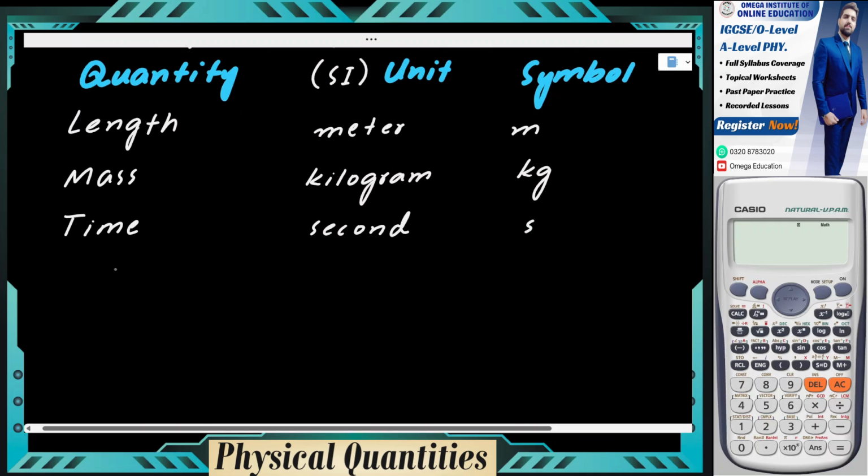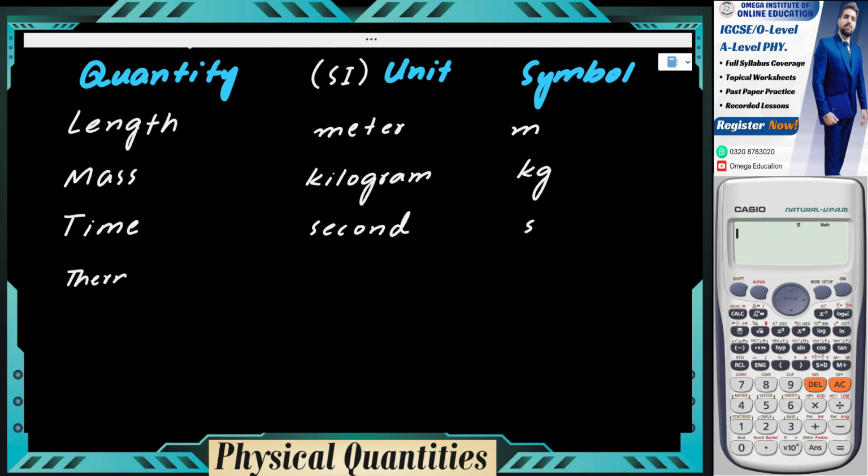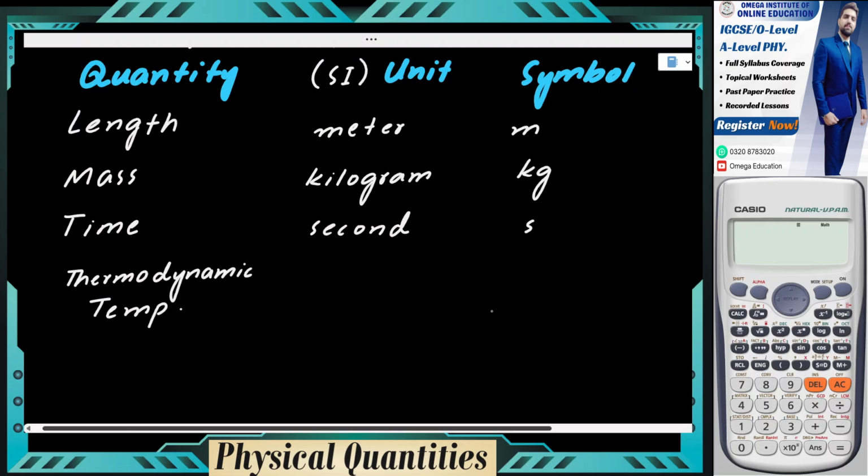So the next one that we have is thermodynamic temperature. Can you come up with the unit of temperature? Degree, like for the Celsius. Okay, very good. Degree Celsius, degree Fahrenheit, but the standard one is Kelvin. Kelvin with the capital K. This one is capital because all the units that are named after scientists would have the capital symbol. For example, Kelvin. All right.